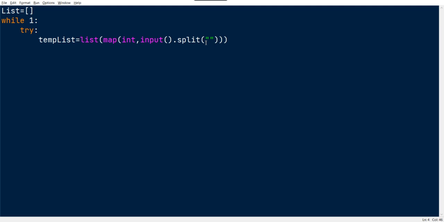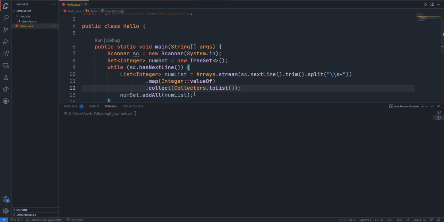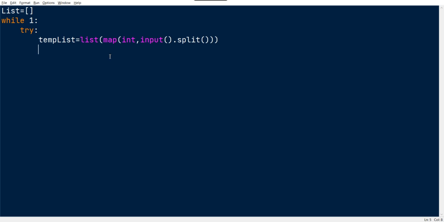Here I don't need to specify anything because by default it will split by spaces, no matter how many spaces are in between them. Finally, I am extending my list like they have given. I'm just going to add all those values inside my list: list dot extend of temp list. Instead of that, you can also do a plus equal to operation. Yes, we can add lists in Python.